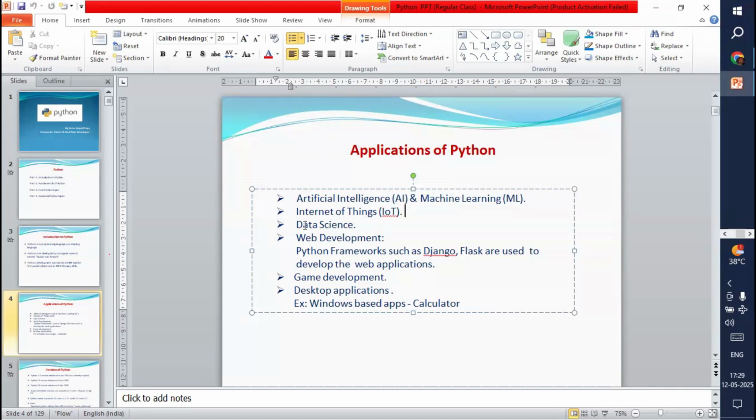Next, data science. It is also one more latest technology. Basically, data science is used to manage or handle data, because nowadays everybody is using data, because everybody is using mobile phones. Every person is using a mobile phone, and on each and every mobile phone they are using a couple of apps, and apps contain some data, right? There are so many apps.